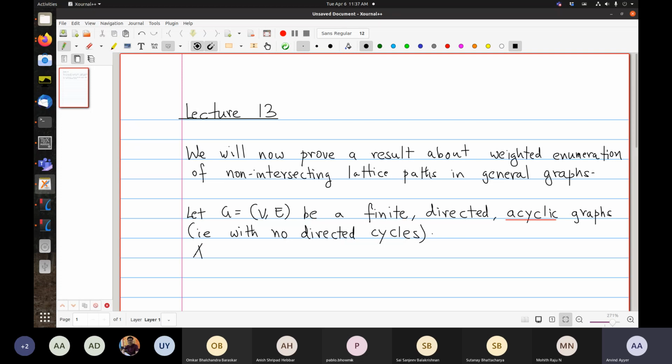A path in G, I think we've already used these terms without definition, but let me be a little careful here.